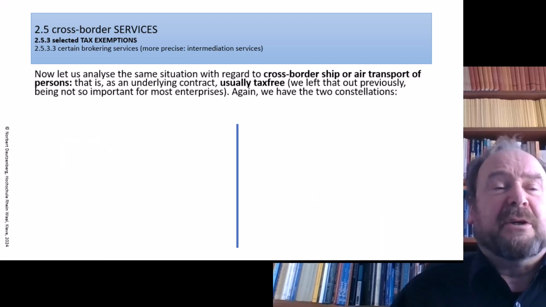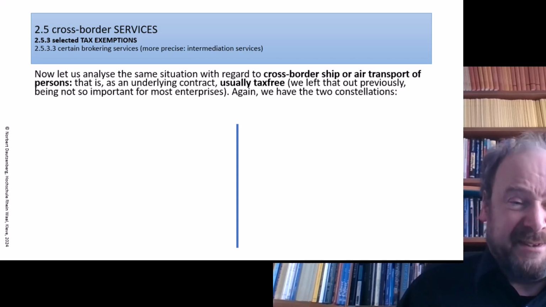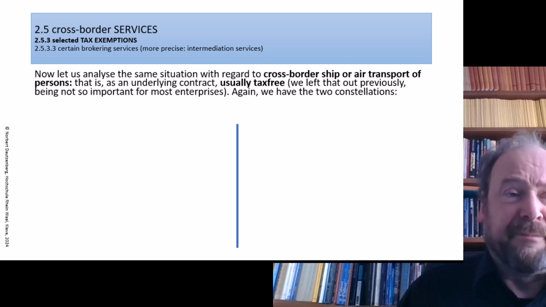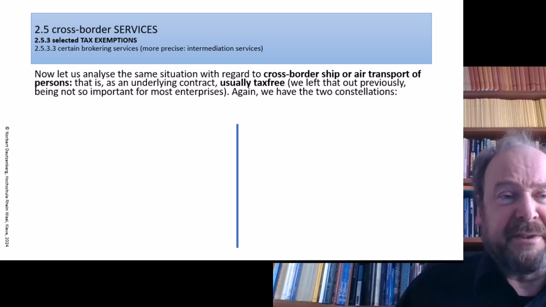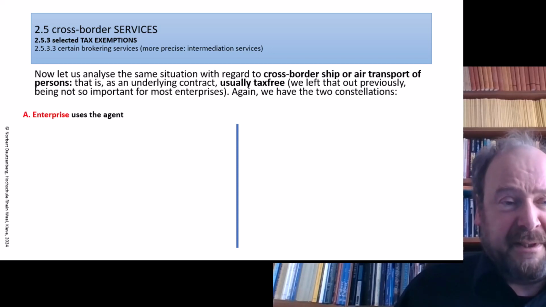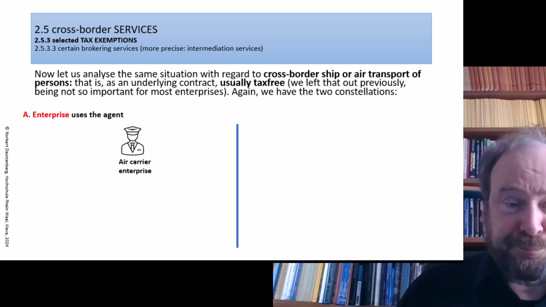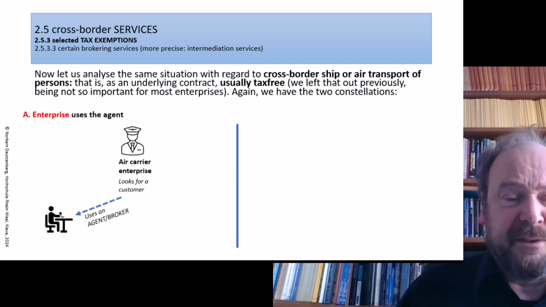Well, what is cross-border shipments or airport transport of persons? That's usually tax-free. We didn't talk about that because it was too much of a remote topic for us. But when we look at agency services in that direction, again, we have the same two constellations. A, the enterprise uses an agent. So we have the enterprise, looks for a customer, doesn't have a customer, looks for an agent.